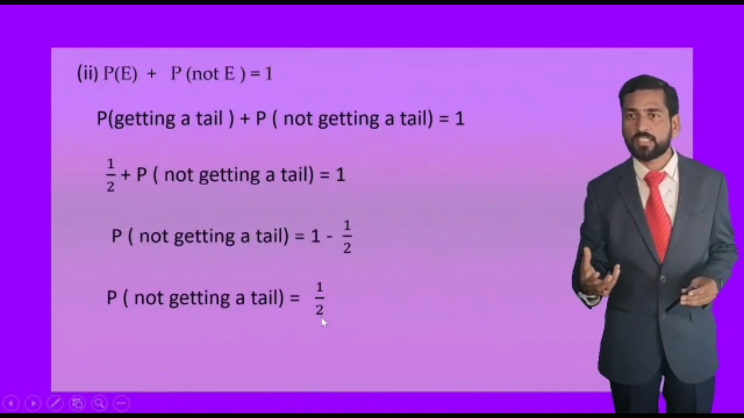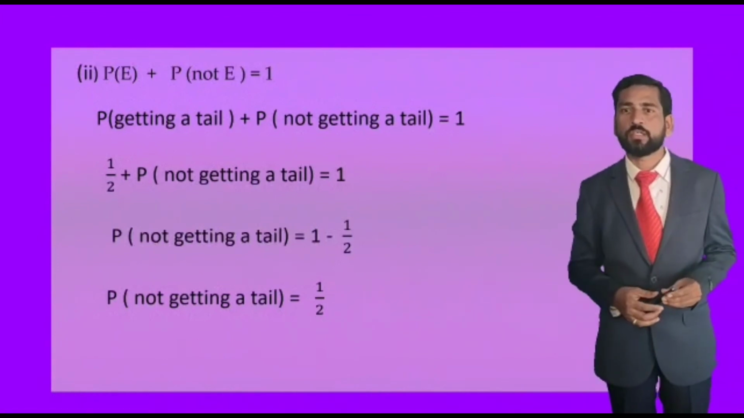That means out of 2, there is one chance of not getting a tail.